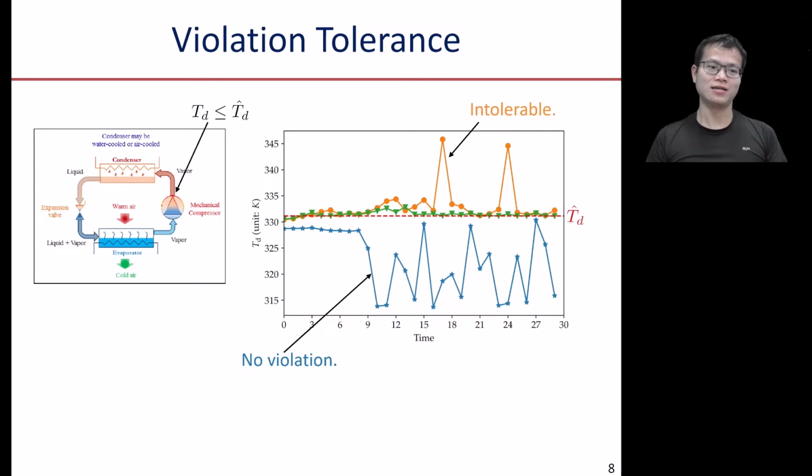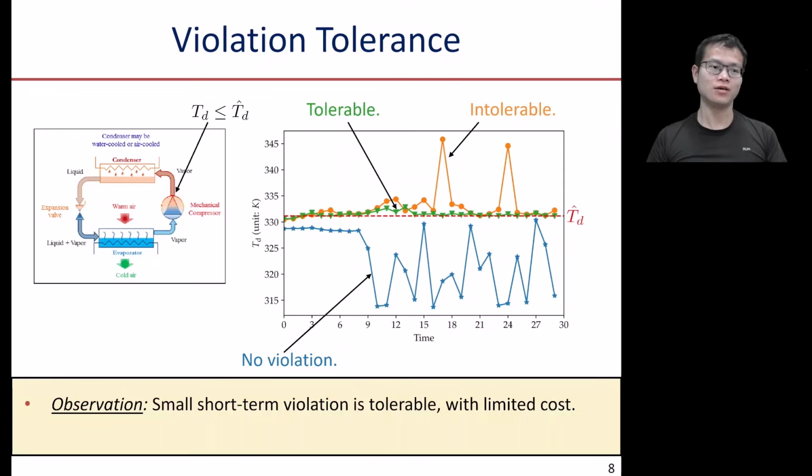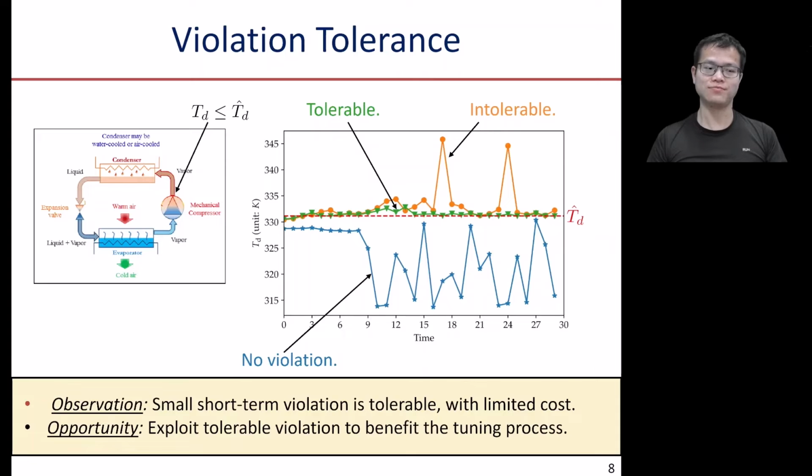In the second case, there's a very huge violation, which is for sure intolerable for the system. And there is also a third case, where there is constraint violation, but the violation is small and only lasts for a short term. We observe that such small short-term violation is tolerable with very limited cost. This motivates us to exploit such tolerable violation to benefit the tuning process.